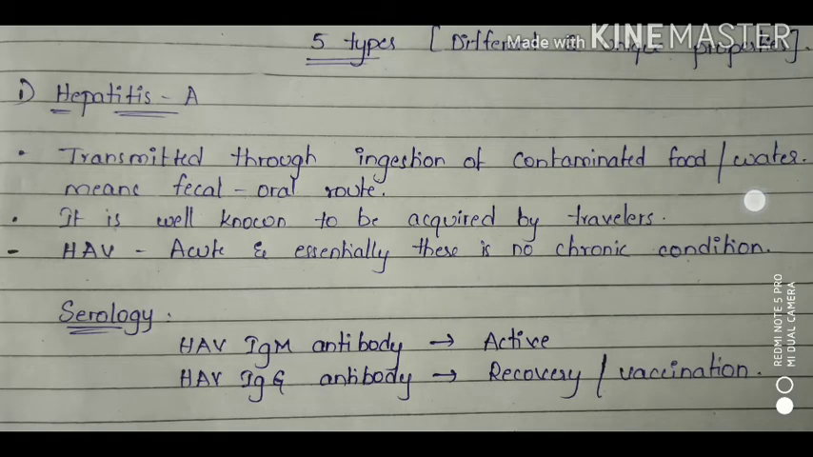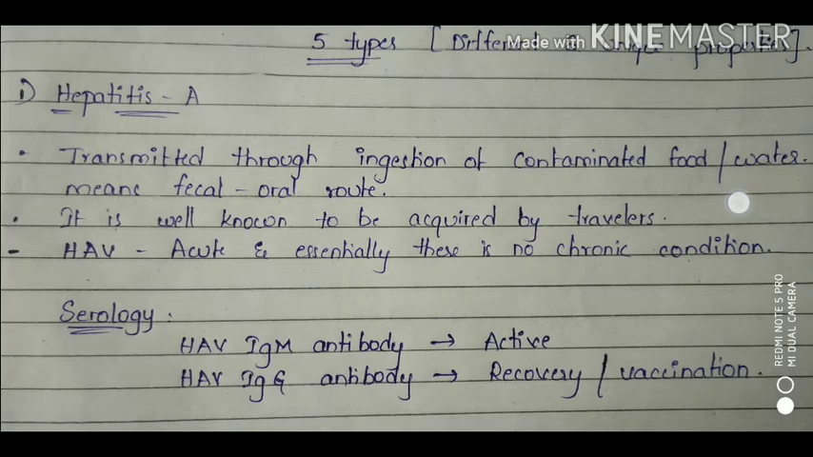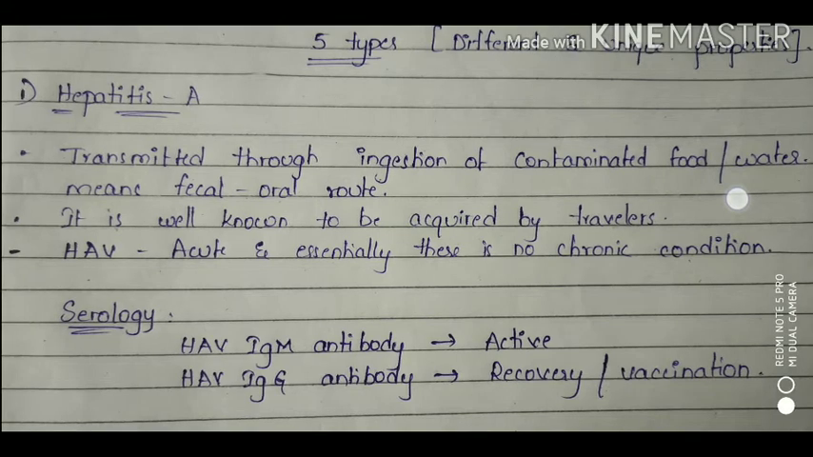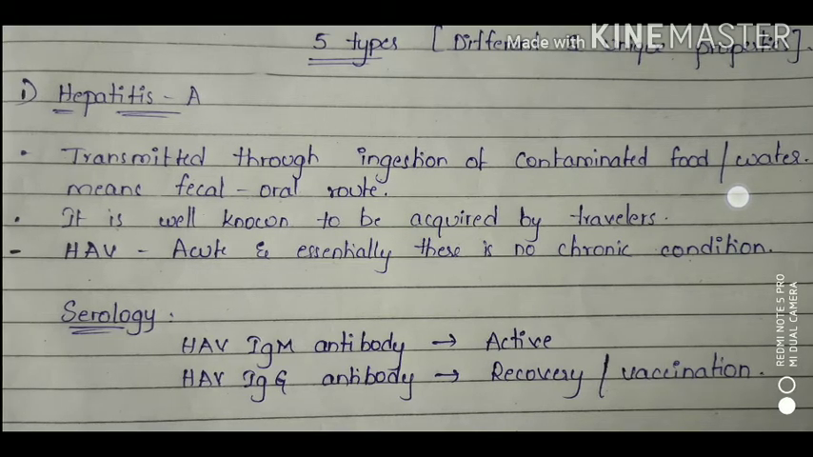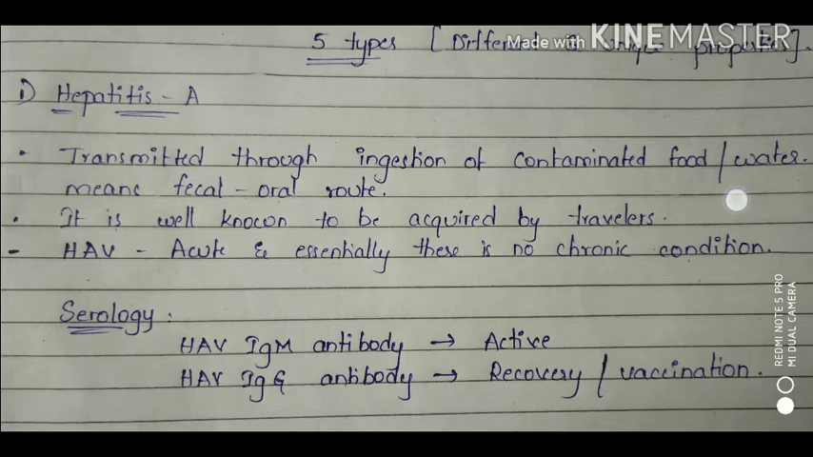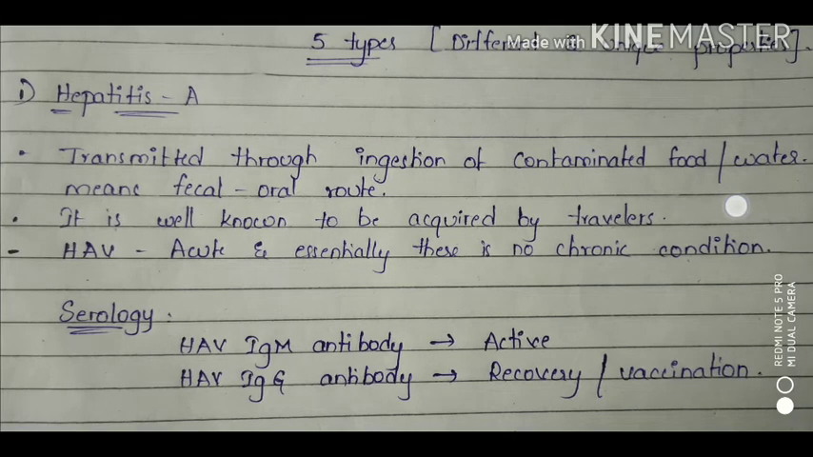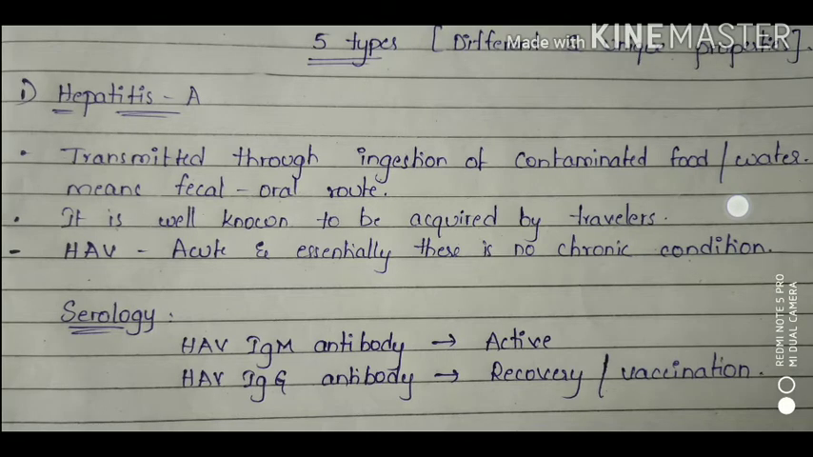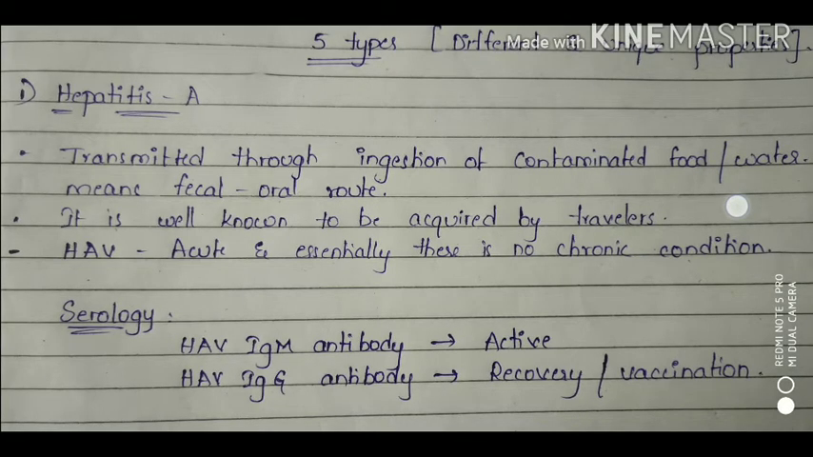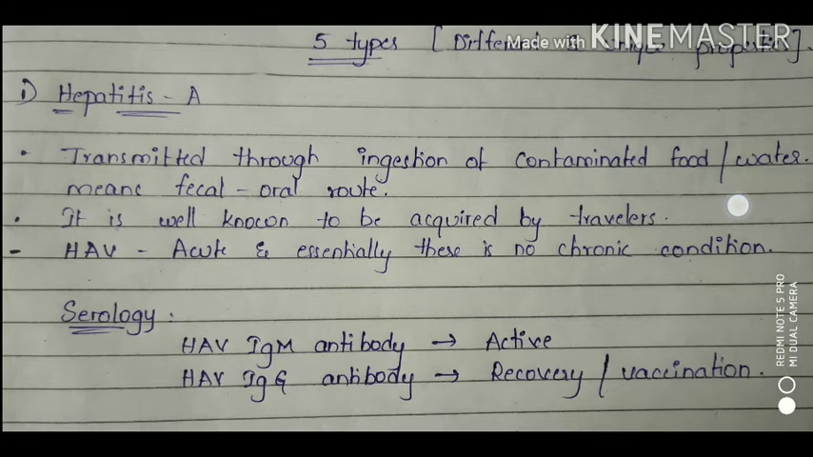The next topic is the types of hepatitis we are going to see, and how we are going to diagnose these types. We'll see them individually. The first one is hepatitis A, which we call HAV, the hepatitis A virus. It is transmitted through ingestion of contaminated food or water, via the fecal-oral route, and it is well known to be acquired by travelers. HAV is acute, and essentially there is no chronic condition.